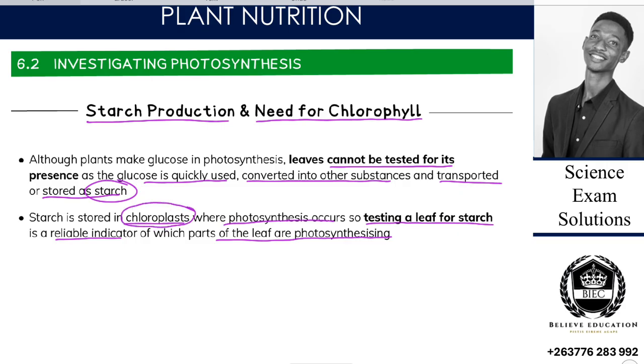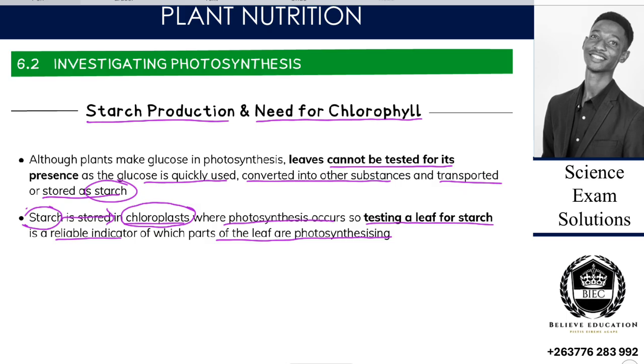So we're saying chloroplasts are the site for photosynthesis, right? That's where photosynthesis occurs. And starch can be stored in what? In these chloroplasts. Since it can be stored in these chloroplasts, we can test those chloroplasts for the starch they produce. That's why it is a reliable indicator. Maybe the question comes here: why is testing for starch a reliable indicator for investigating photosynthesis?